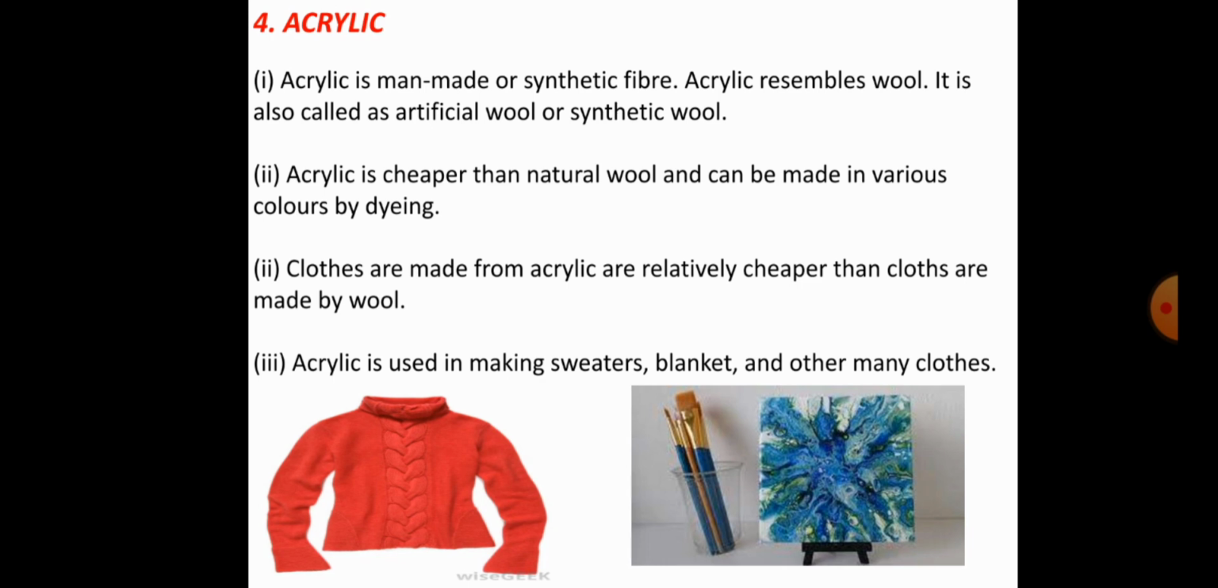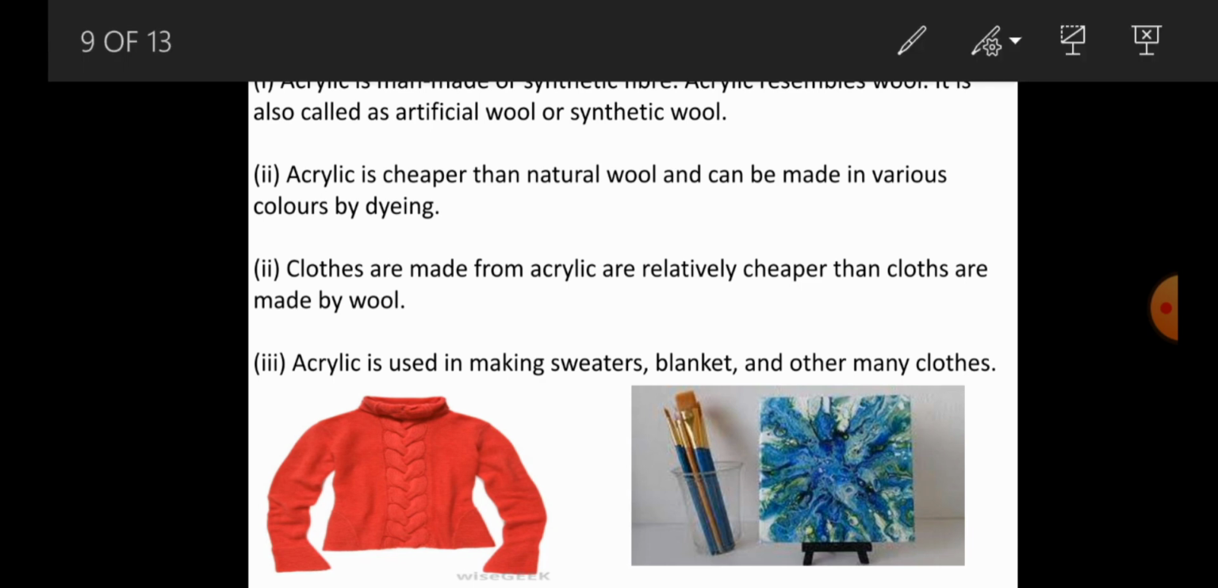You observe that a sweater that resembles wool is manufactured by using acrylic, because it resembles wool, and it is also called artificial wool or synthetic wool. Because it resembles wool, we use acrylic in manufacturing sweaters that look like wool. For that reason, we call acrylic artificial wool or synthetic wool.